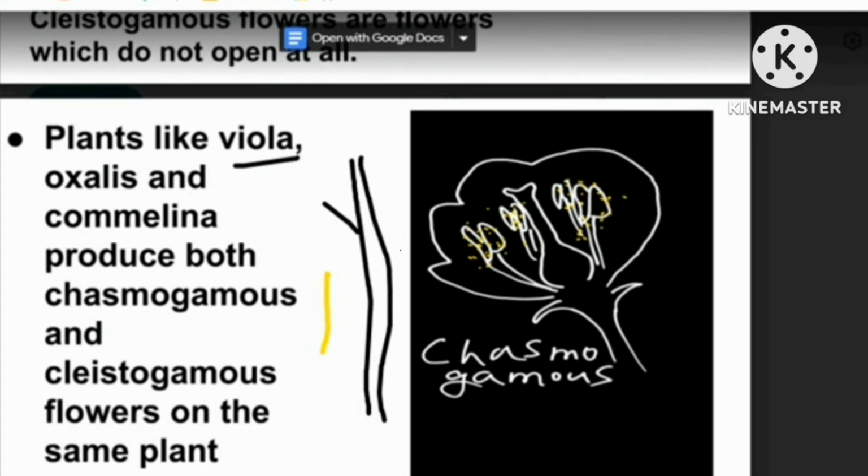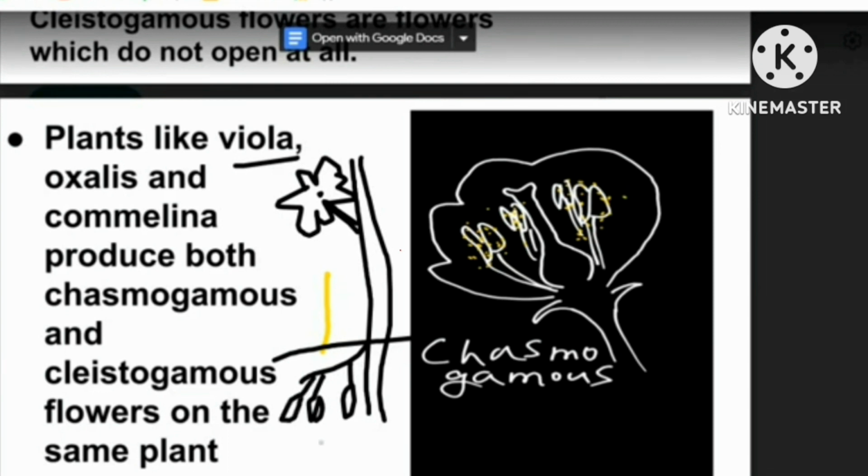On the upper parts of the plant, chasmogamous flowers will be present with open petals. And one branch will be lying on the ground, that will bear cleistogamous flowers like buds. So we can say it is a 2 in 1 plant. So 3 types of plants are like that: viola, oxalis, commelina.